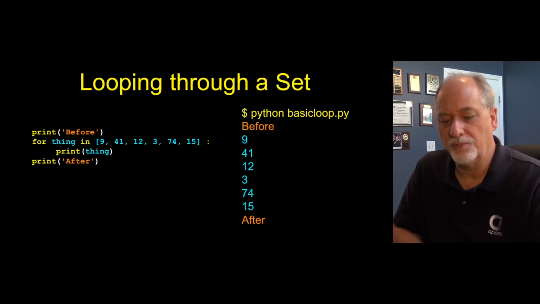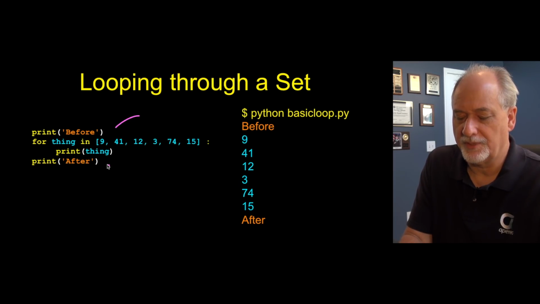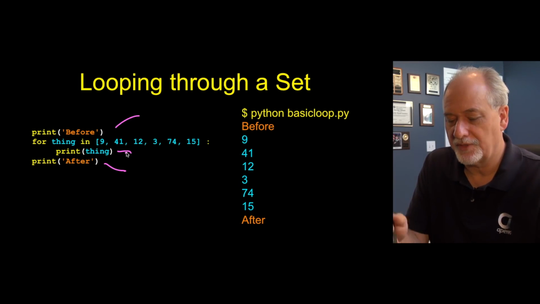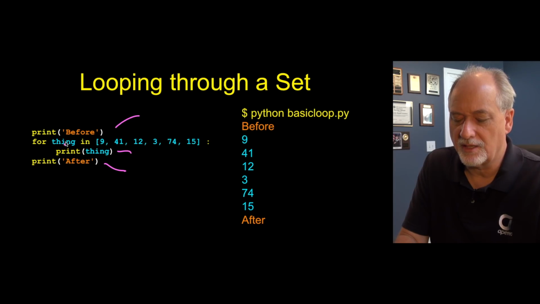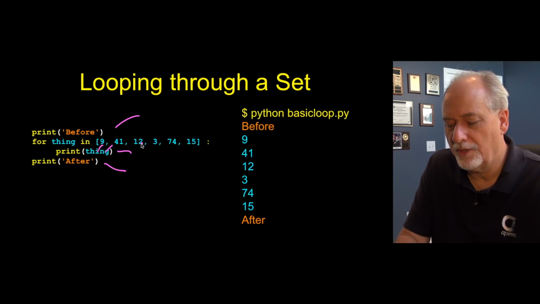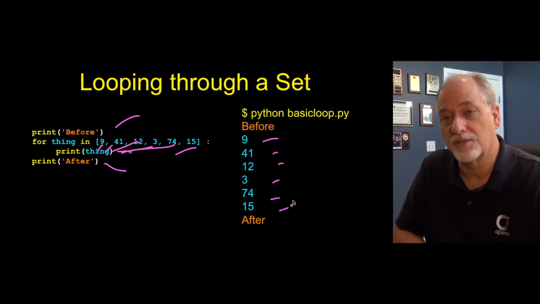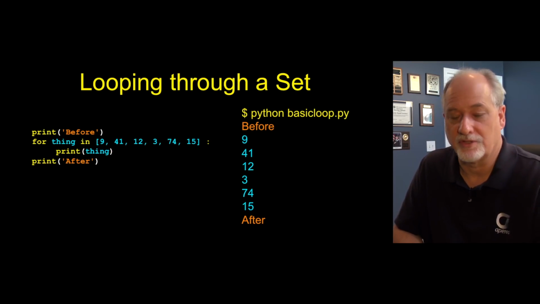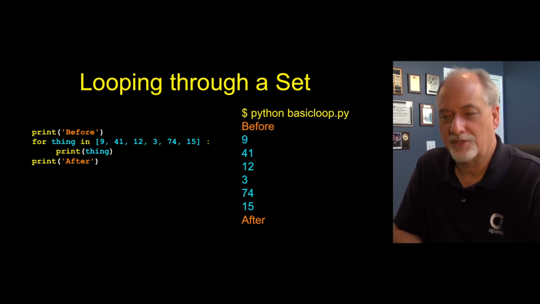So we're going to use this loop. It's going to loop through a set of 6 numbers. We're going to do something before the loop, something after the loop, and then run the loop some number of times. In this case, thing is our iteration variable, because I'm using mnemonic variables now. It's going to run 9, 41, 12, 3, 74, and 15. It's going to print these things out. So it runs this loop 6 times, and away we go. Now this loop does nothing except print stuff out. Of course, I like to do that first, always print things out to make sure that my brain is functioning.